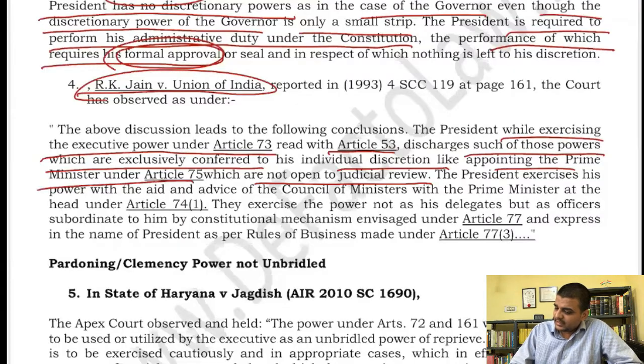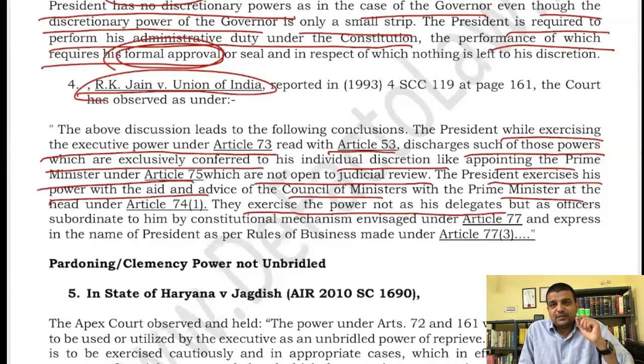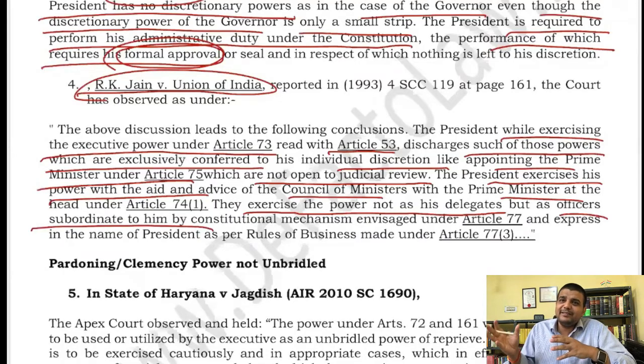See, the President exercises his power with the aid and advice of the Council of Ministers, with the Prime Minister. They exercise the power not as his delegate but as officers subordinate to him. Okay, so when we talk about executive power under Article 53, it is basically officers delegated to him, right, below him, IAS officers, secretaries, etc. But when we talk about Article 74 executive power, that executive power has to be exercised on the advice of the Council of Ministers, right? Now that advice basically overtakes the advice of 53, right?